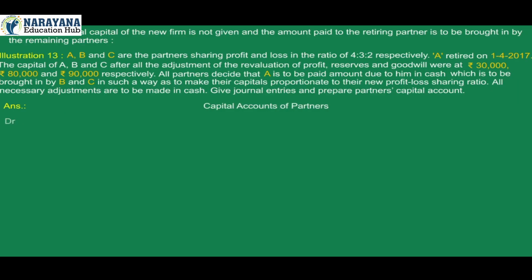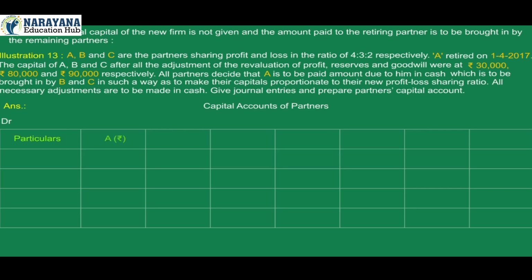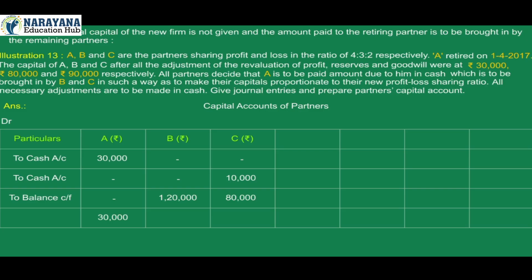Capital accounts of partners. On debit side, particulars A's rupees, B's rupees, C's rupees. To cash account A's rupees 30,000, to cash account C's rupees 10,000, to balance carried forward B's rupees 1,20,000, C's rupees 80,000. Total of debit side 30,000, 1,20,000, 90,000.